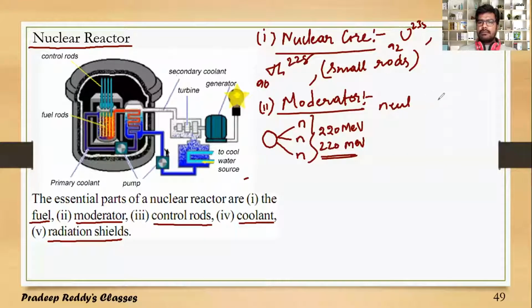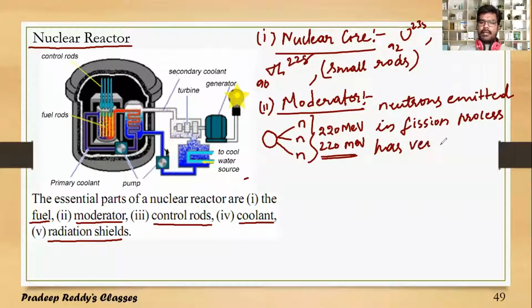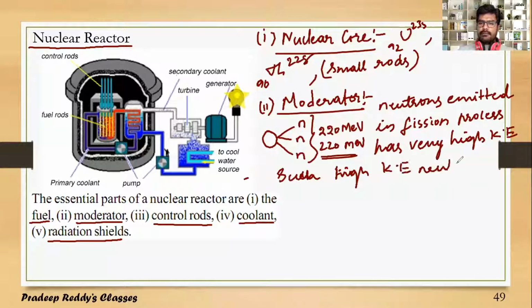Neutrons emitted in the fission process have very high kinetic energy. Such high kinetic energy neutrons cannot initiate nuclear fission.